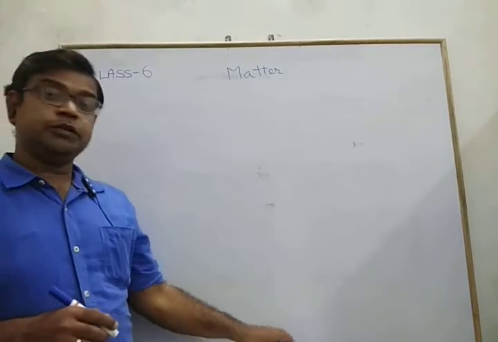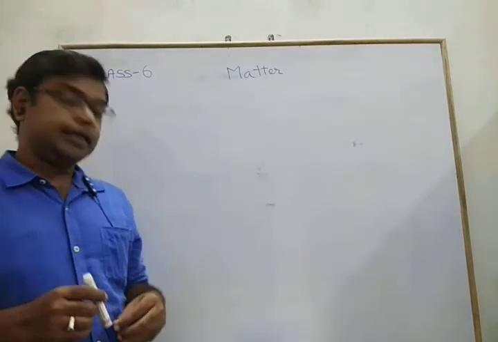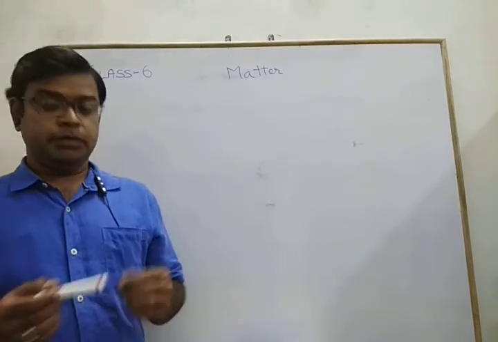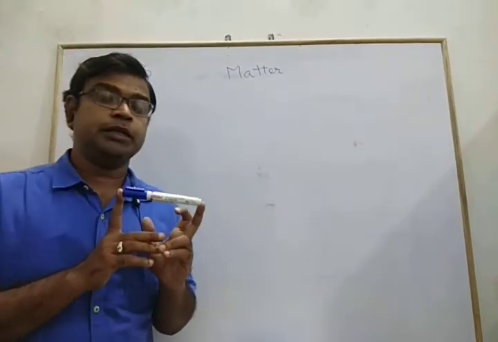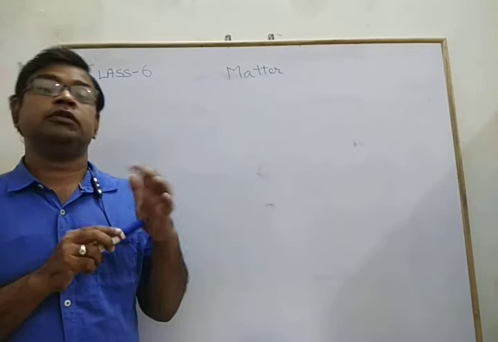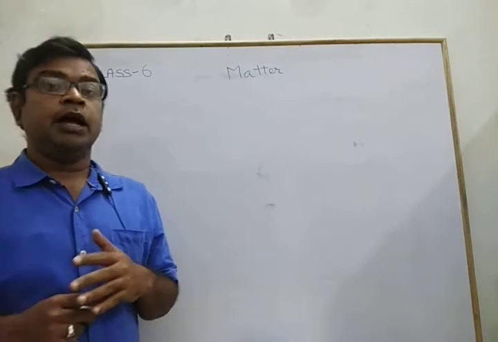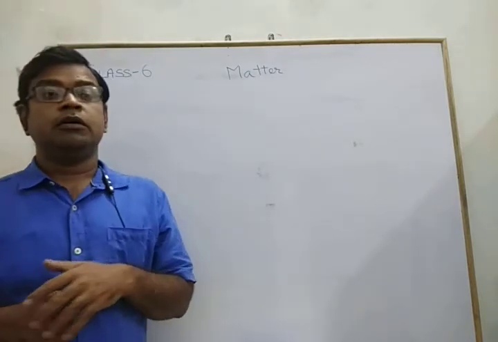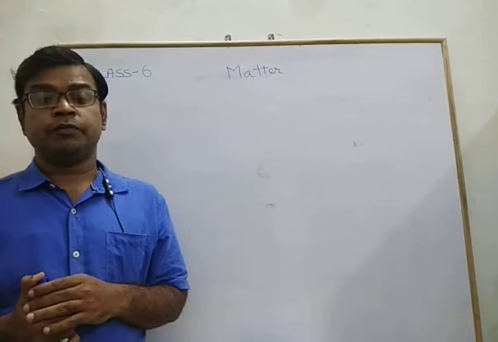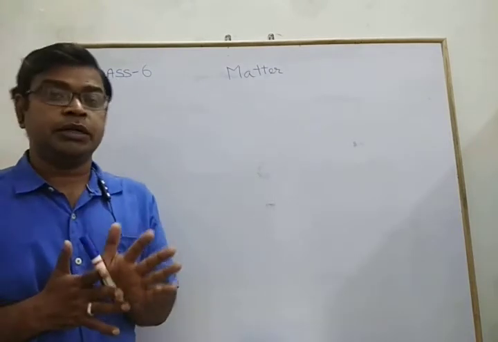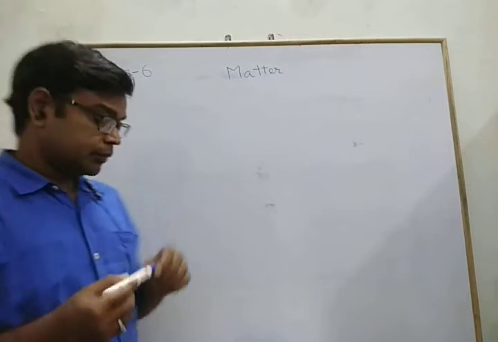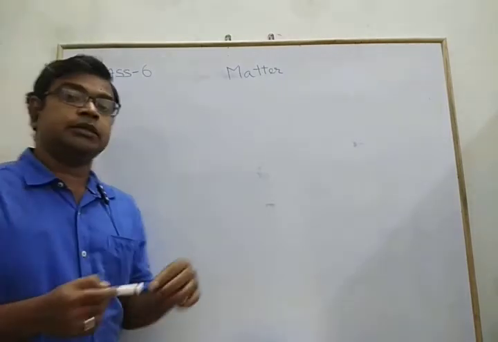The amount of space something takes up is called its volume. This marker occupies space equal to its volume. In physics, or maths, we must discuss how to find the volume of some geometrical figures.